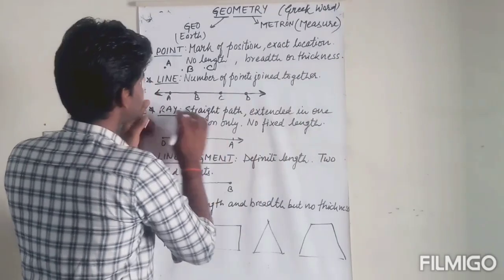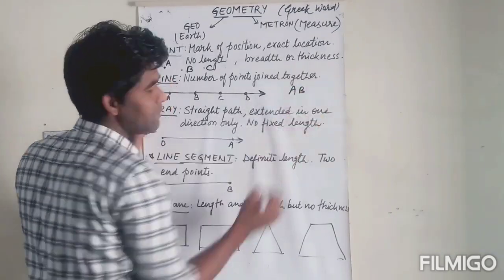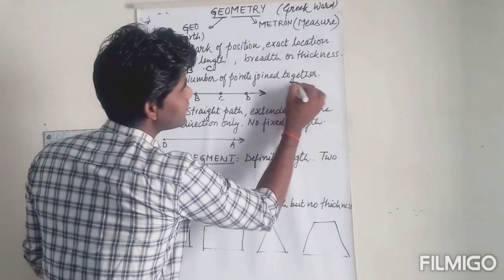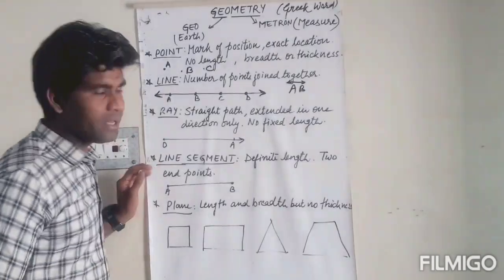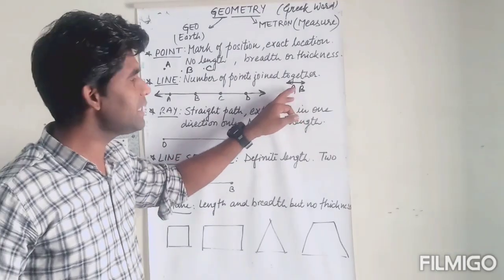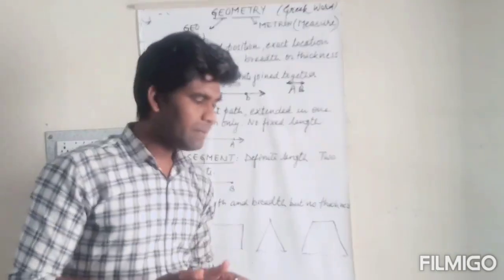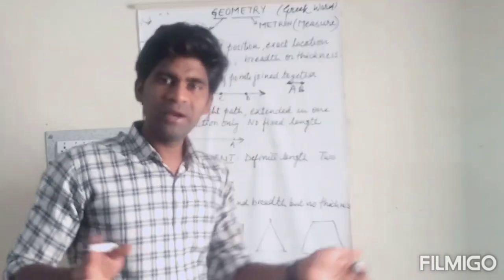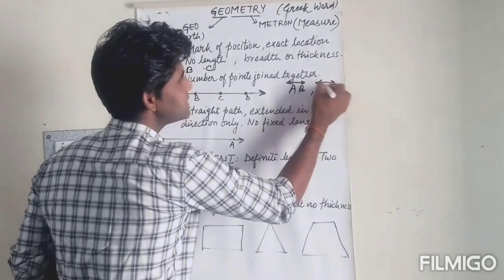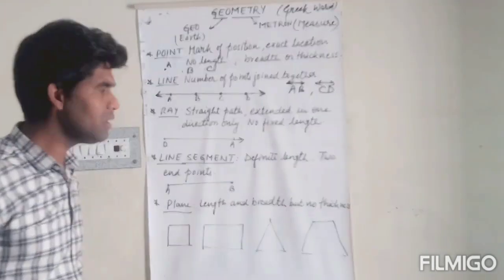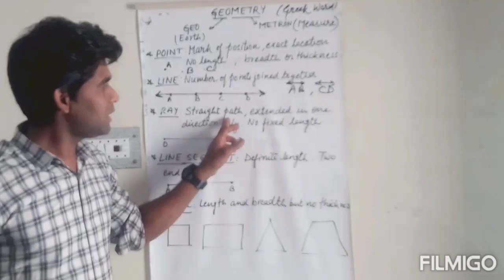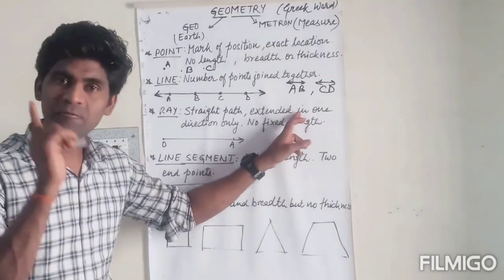Suppose line AB. Okay, we have to derive line AB, and AB should be represented like that. Okay, these two arrows over AB indicate it can be extended in both the directions, left and right. So AB is represented as this. Suppose line CD, so line CD would be represented like that. Okay. Now a ray. Ray is also a straight path extended only in one direction.